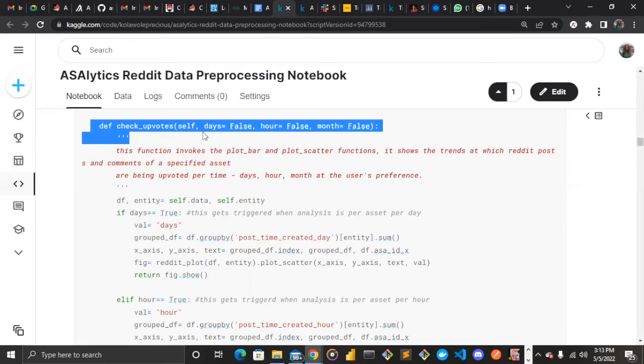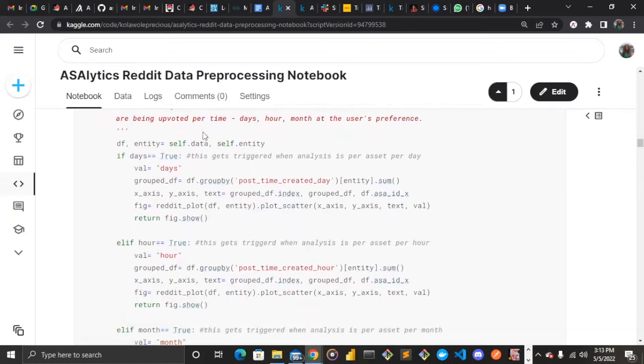It invokes the plot scatter function I explained earlier, and then shows the trend at which the Reddit posts and Reddit comments of a specified asset are being upvoted per time. That is, we are working on the way upvote is influencing what is being said about a particular asset.